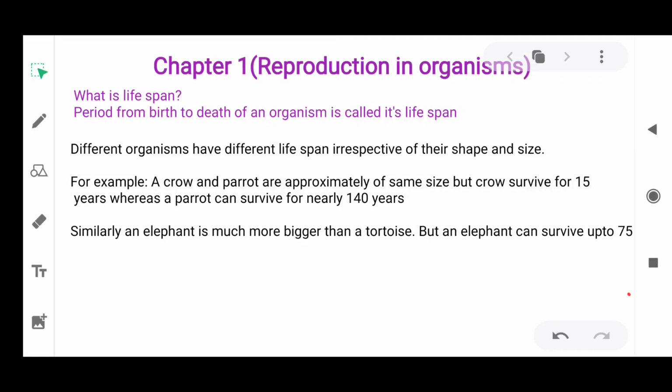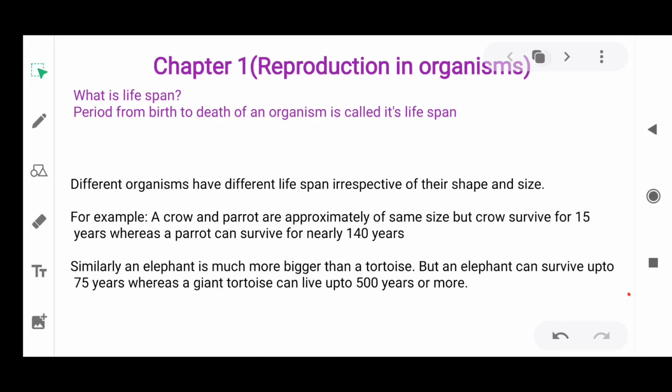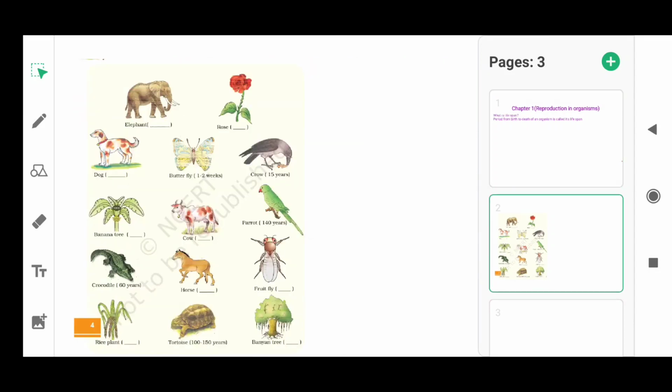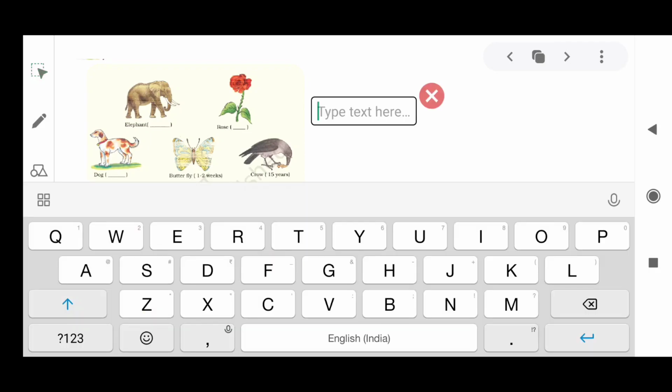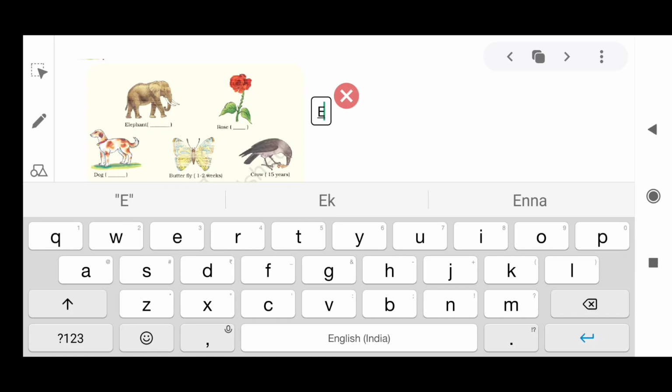Similarly, an elephant is very big in size and we say that it survives for a long time, but an elephant can survive only for 75 years. Whereas a giant tortoise can survive more than that, nearly 500 years. So different organisms have different lifespans depending not on their size or shape, but on the longevity of their cells, or the structural organization of the organism.